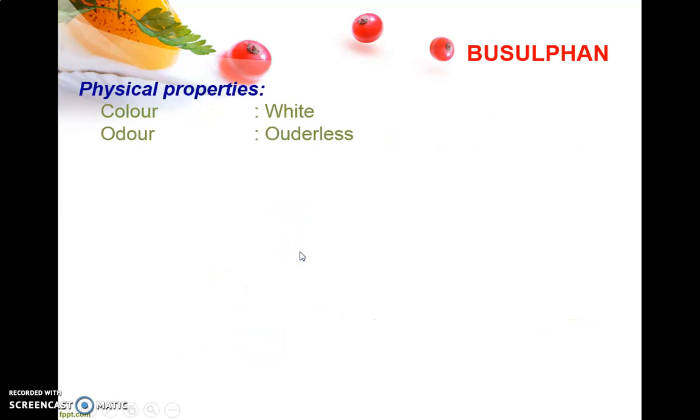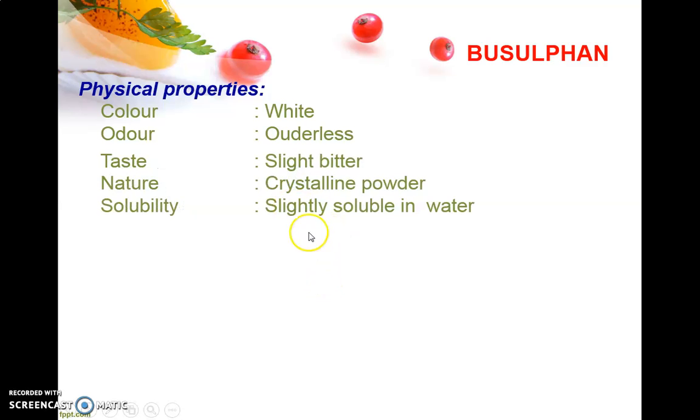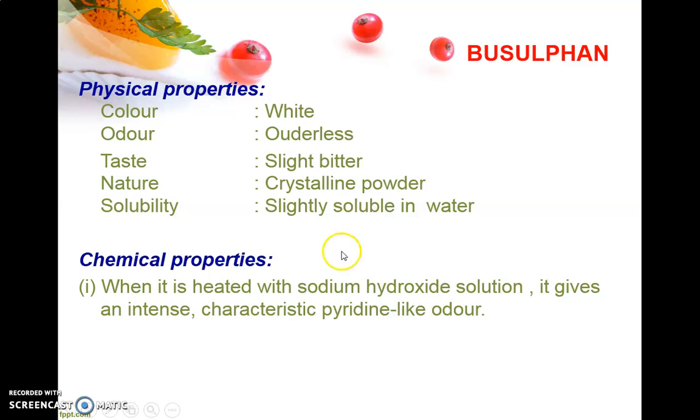In this part we will see first, that is busulfan. Busulfan is an alkylating agent, which is a white, odorless, slightly bitter crystalline powder and slightly soluble in water. As far as the chemical property of busulfan is concerned, when it is heated with sodium hydroxide solution, it gives an intense characteristic pyridine-like odor. So on the basis of its odor, it can be identified, and that will be one of the chemical